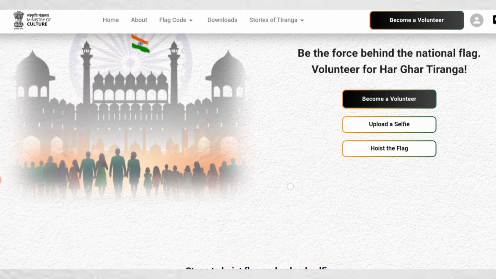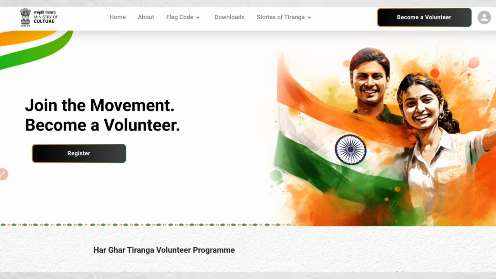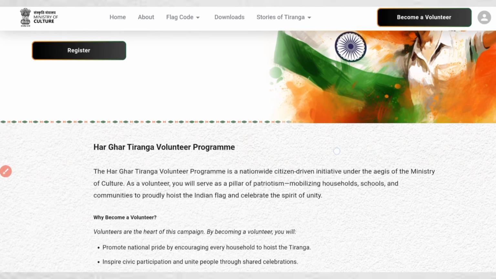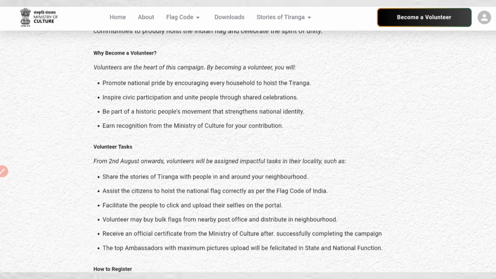Now let's see how you can become a volunteer. For becoming a volunteer, you need to click on this become a volunteer. So now let's click on it. As you can see, here it is written join the movement, become a volunteer and register. Before registration, just go through why you should become a volunteer. The main aim of the volunteer is to promote national pride, inspire civic participation, be a part of a historic people's movement, and earn recognition from the Ministry of Culture for your contribution.